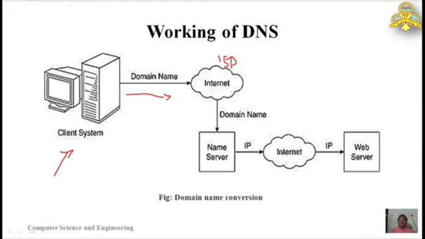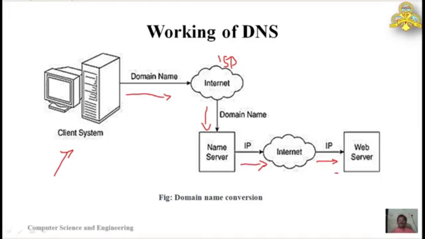If the ISP does not have the IP address, then it will try to search on the internet by requesting another name server. If the second name server has the information, it will give it back. Otherwise, if it does not contain it, it will look for the IP address at the next name server. This process continues until the actual IP address of the web server is retrieved.